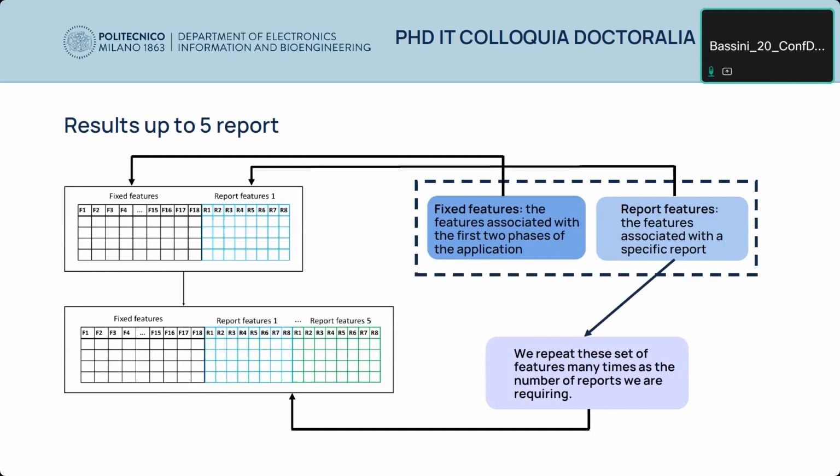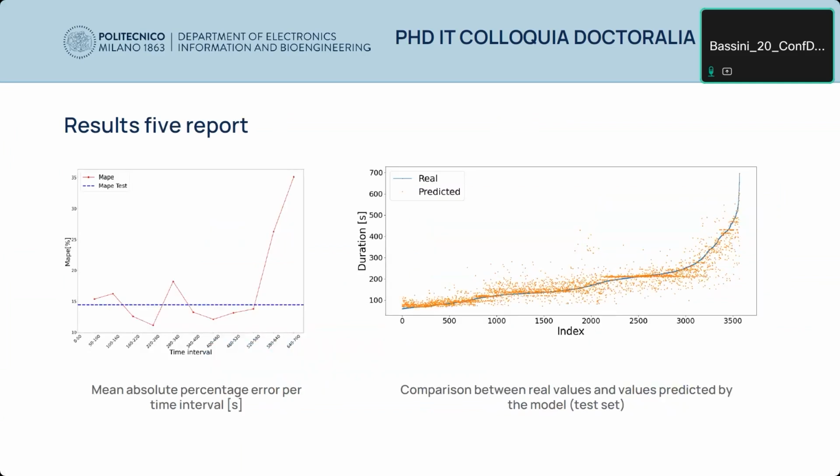So we repeated the features of the report as many times as the reports were required. And so we showed more or less the same plot. Also in this case, there is a higher error for longer runs.